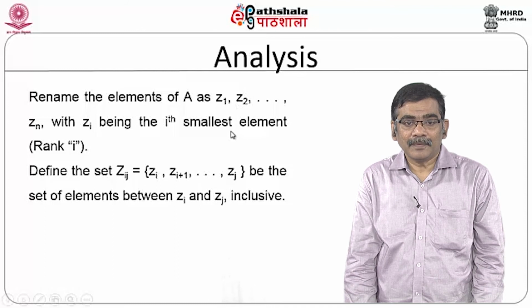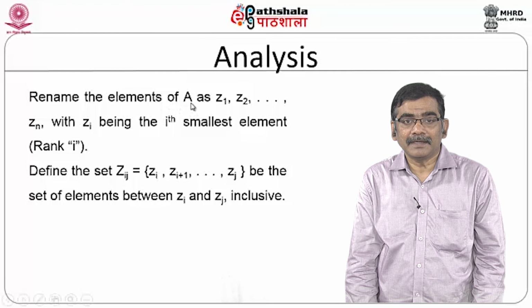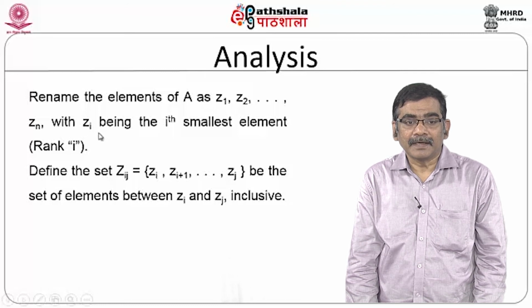First, we will have some notations. We will rename the elements of the array A as Z1, Z2 up to Zn. Every Zi has a rank of i.